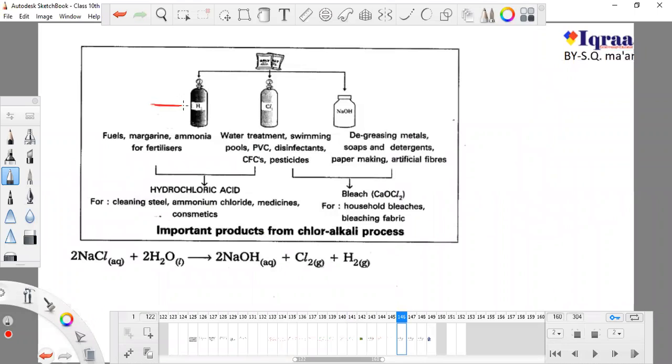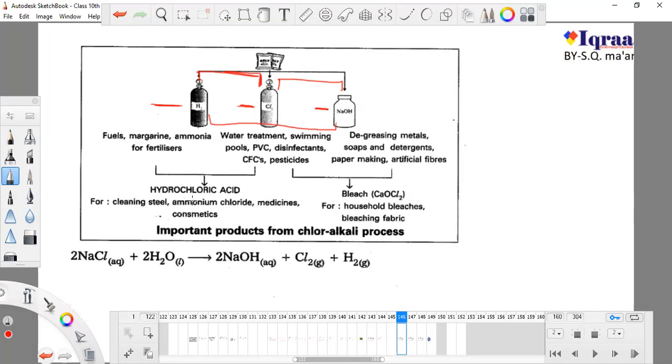We studied the uses of hydrogen, chlorine and NaOH separately. Now we are going to make four salts. They can make many salts, but we are going to learn about only four. Scientists add these randomly with each other and form many combinations in the form of salts.